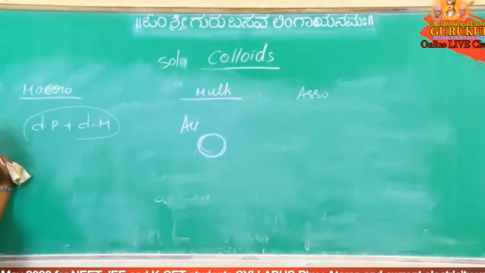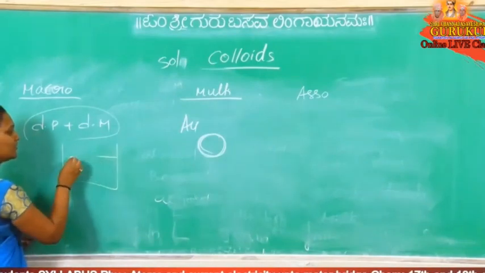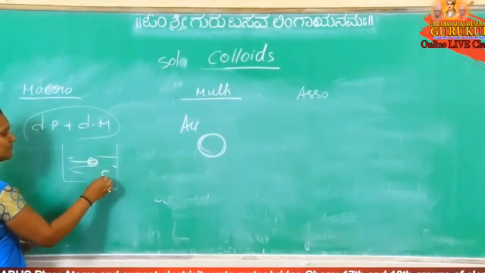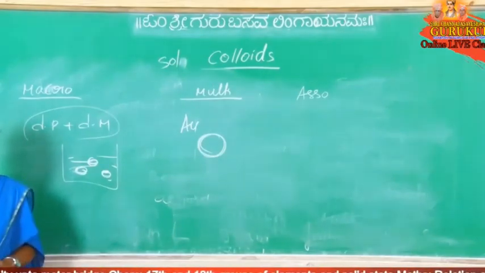Take the example of gulab jamun. That is in colloidal size. That gulab jamun is directly mixed with the sugar syrup, and then it gives a colloidal solution. That is in that size only. Direct mixing gives a macromolecular colloidal solution.